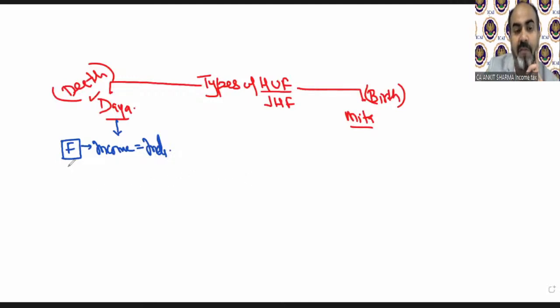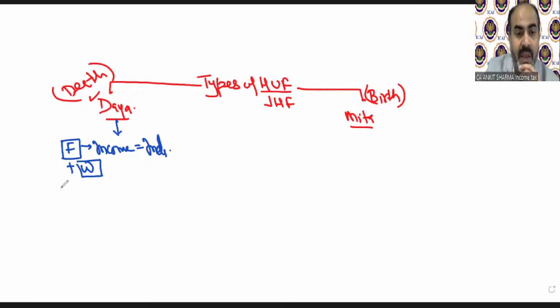Now Mr. F got married and the wife came into the picture. Under Dayabhaga, we cannot create a HUF even though there are two persons, because they need a death. There is a marriage, so now there are two persons, but we need a death. Only on death can you create an HUF.